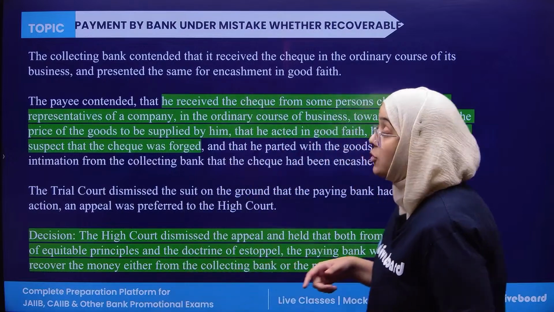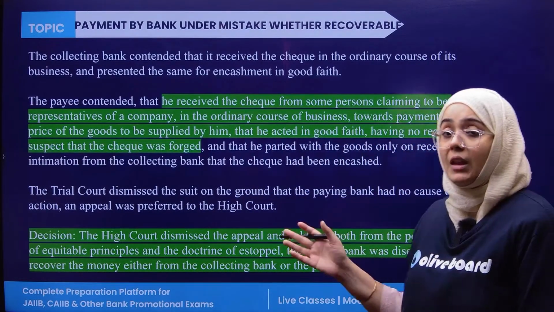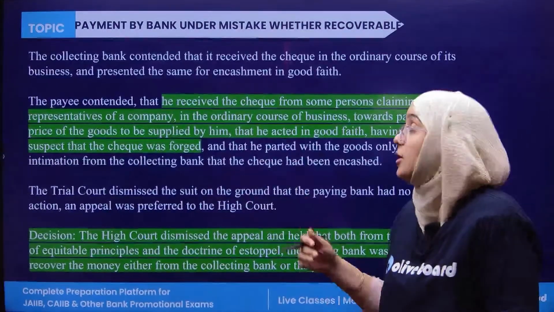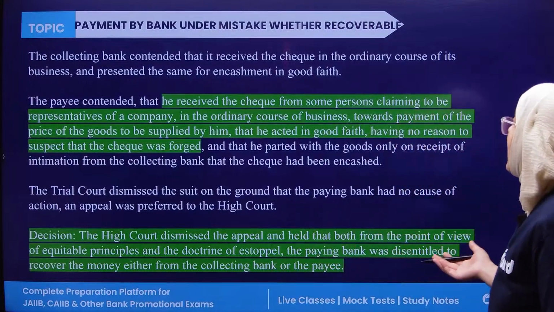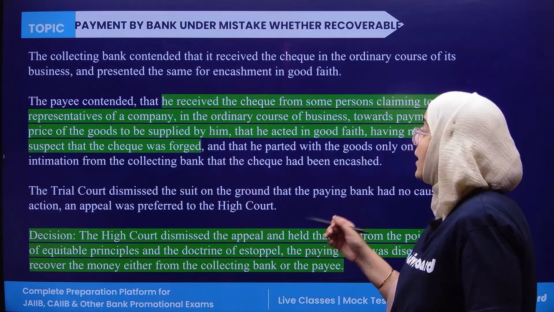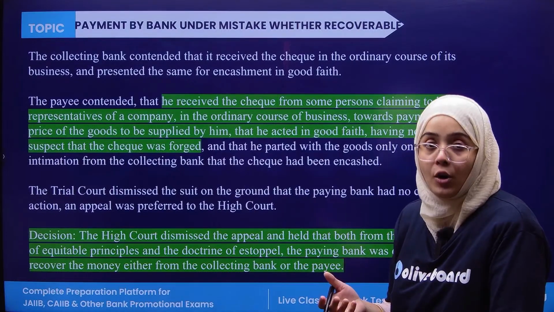And as far as the payee is concerned, the payee said that he received the check from a person who is actually associated with the company, and so there are no circumstances in which he could judge that this check should be a fraud.